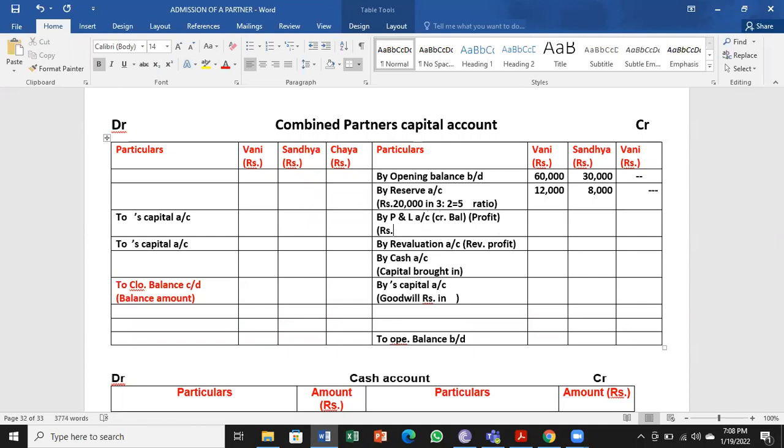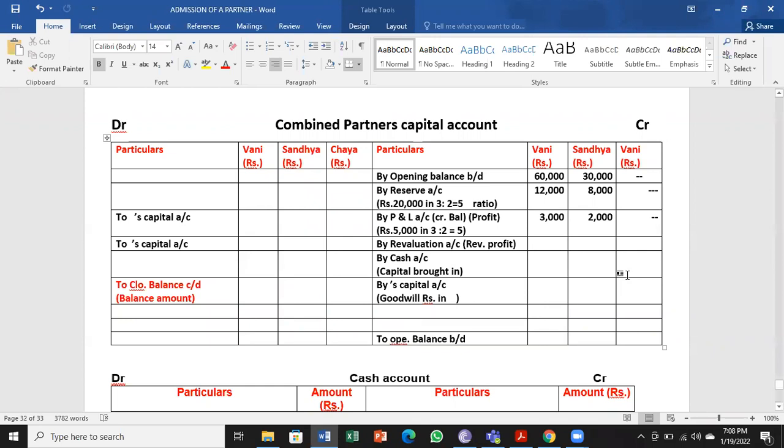How much is the P&L account? 5,000 rupees in 3:2 ratio. It comes to 3,000 and 2,000. Remember, P&L account may appear on the asset side also. If it comes on the asset side, you have to debit the partners for the P&L account. So third step is done.